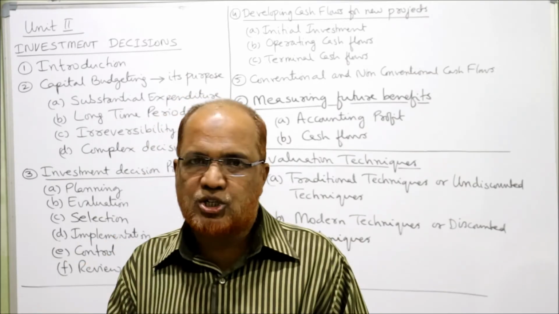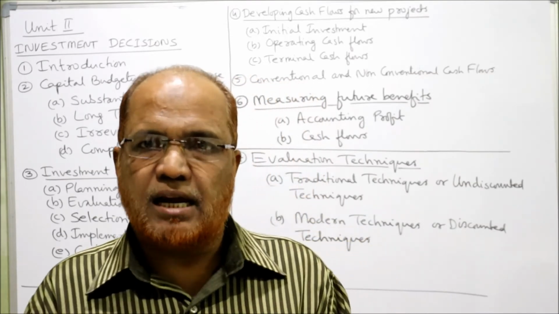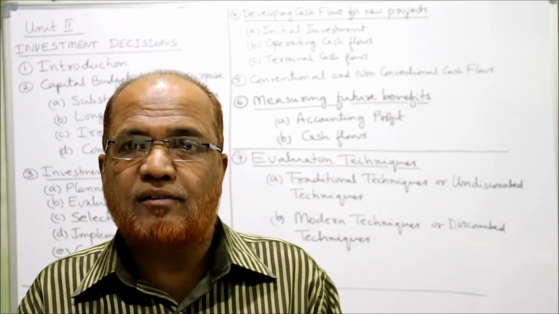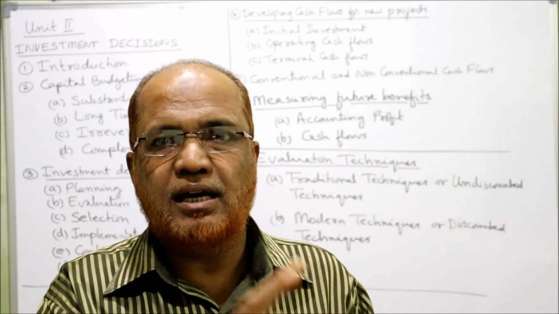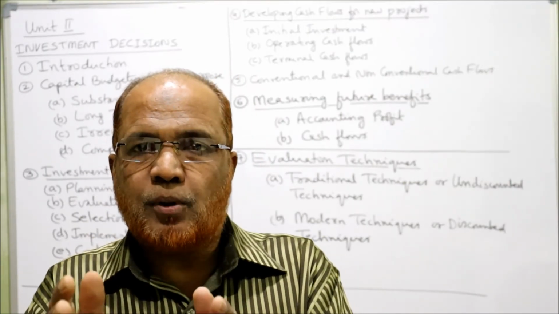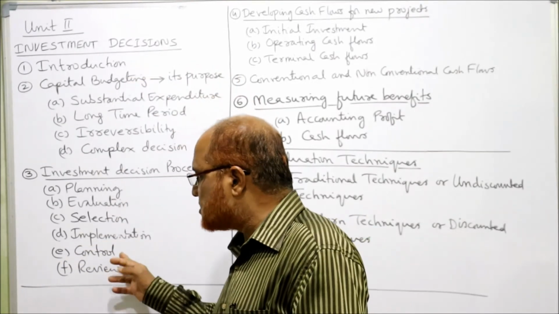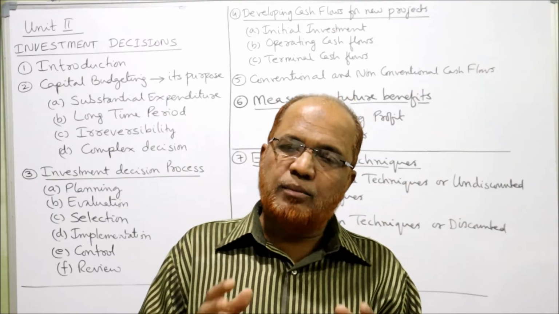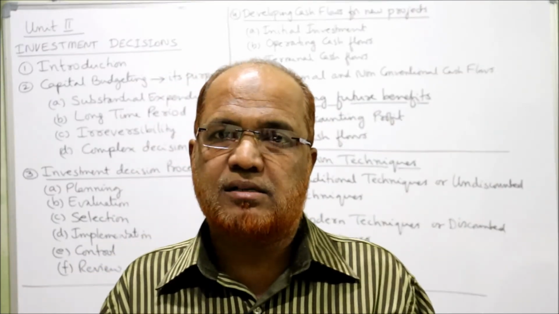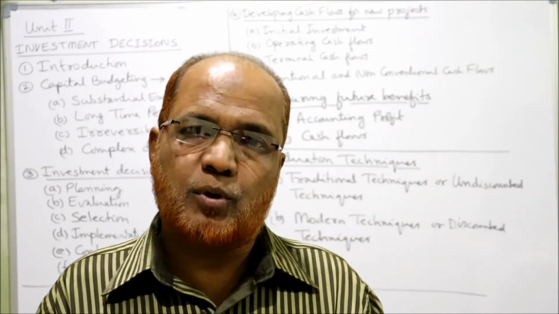Next is implementation. Once selection is done, now we have to procure the funds and make the investment. Put that project in the implementation stage. Then next one is control. Time to time we should get the progress report card of the project.